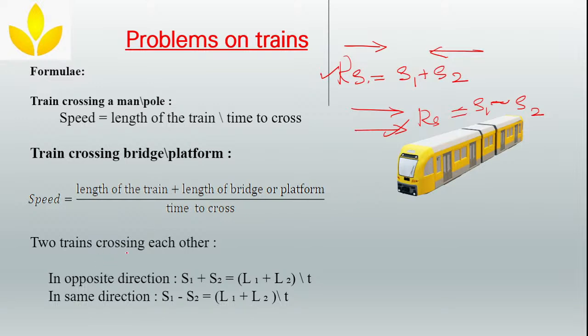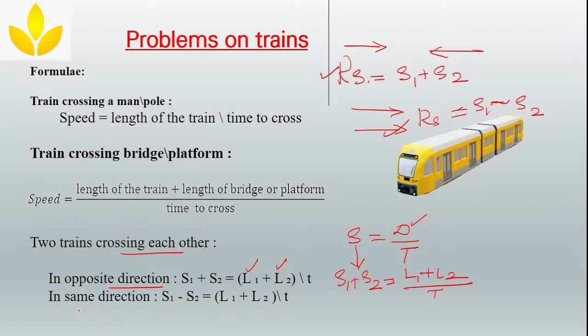Now, if two trains are crossing each other, then how will you find out anything that is unknown? Speed equal to distance divided by time is my normal formula. In this only, what you will substitute? If the trains are in opposite direction, then in place of S, you will substitute S1 plus S2, which is equal to, in place of distance, you will take the length of the first train, length of the second train. So L1 plus L2 divided by total time.